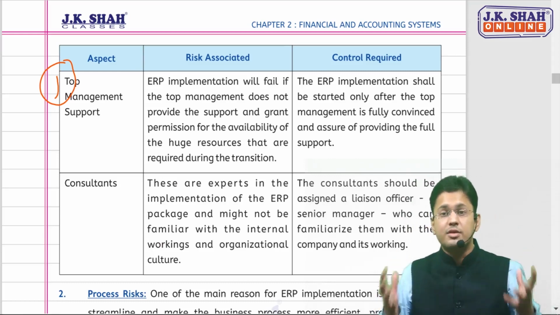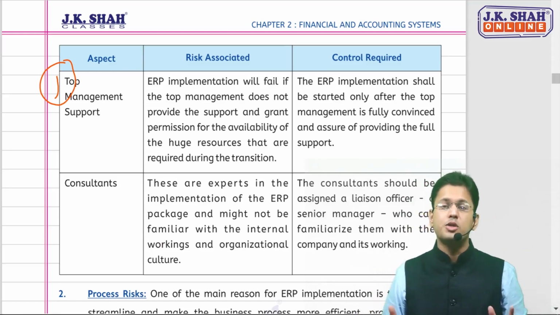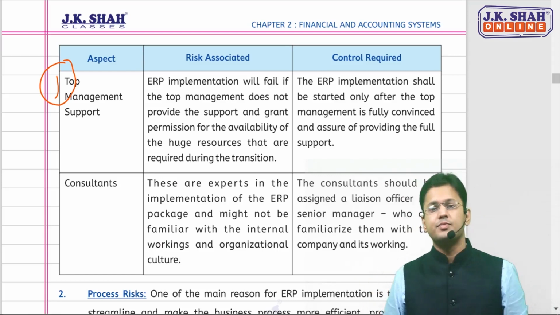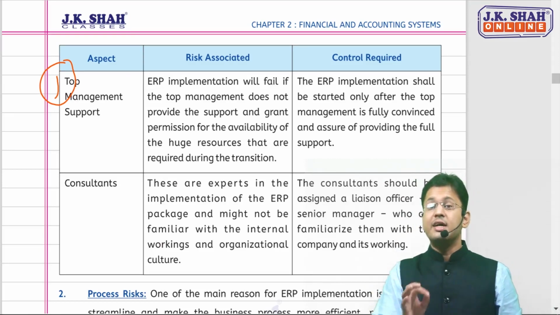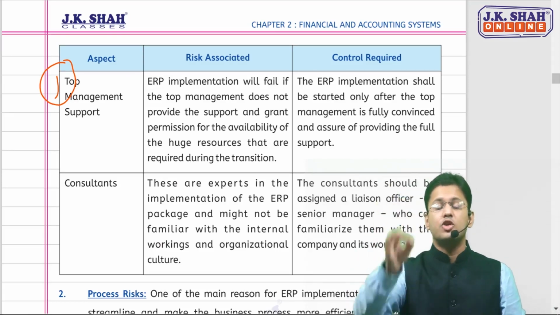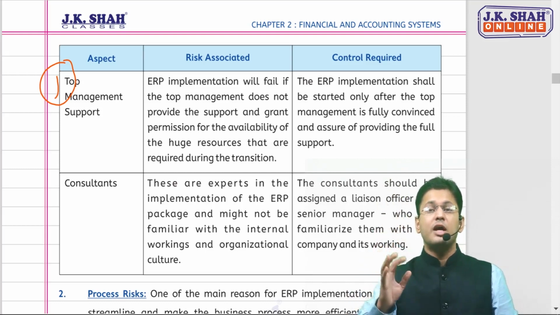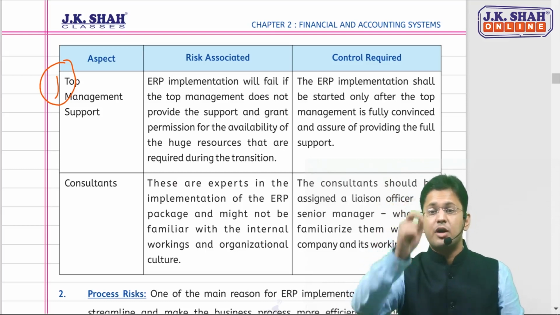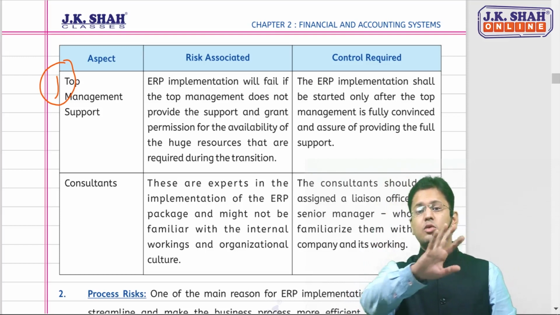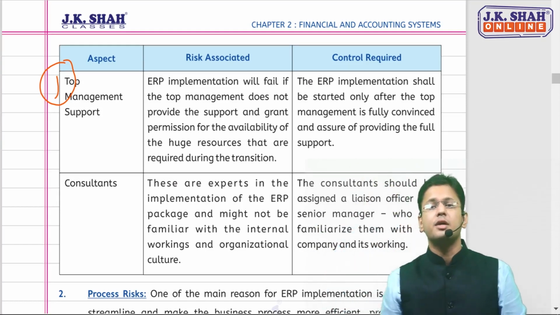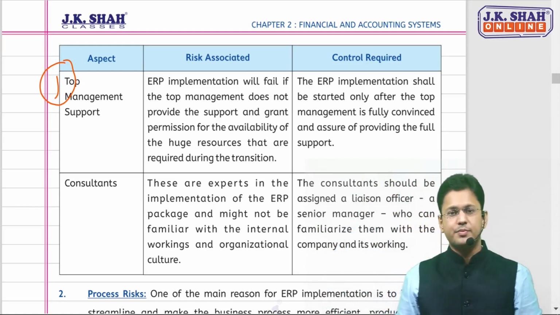But the risk is that if they do not support, the ERP will fail. So there should be a control like this, that unless and until the top management is fully convinced and assures you that they will provide full support, you should not start with the ERP implementation. This is the control part.